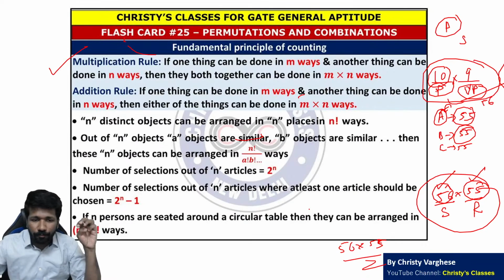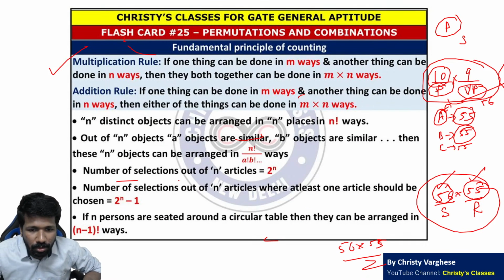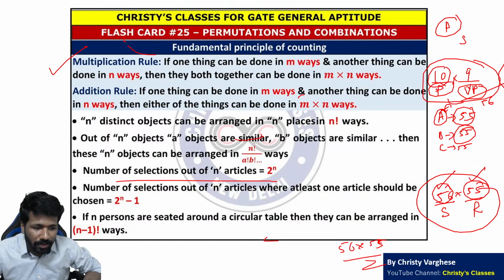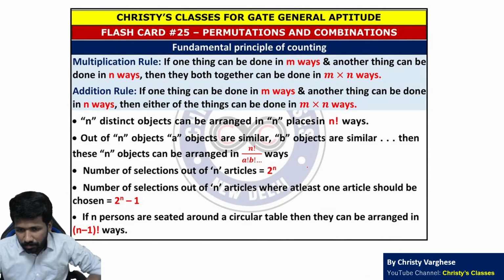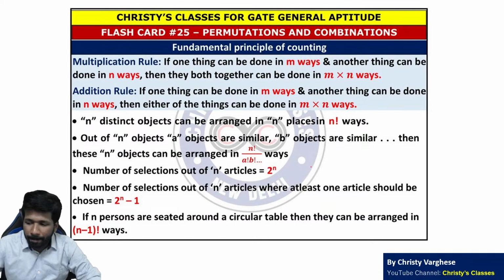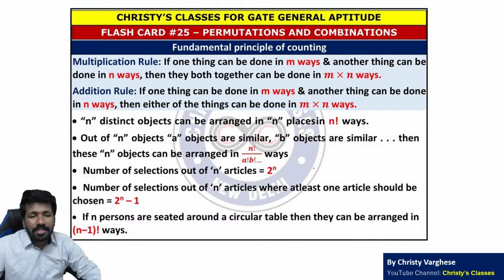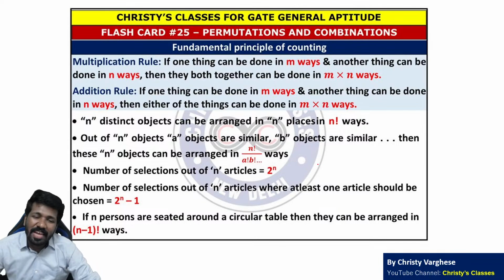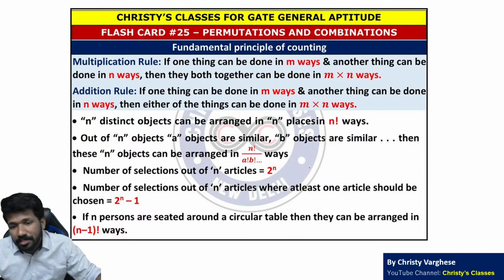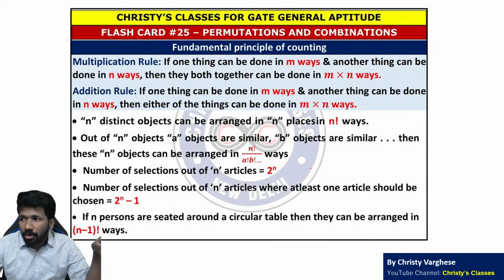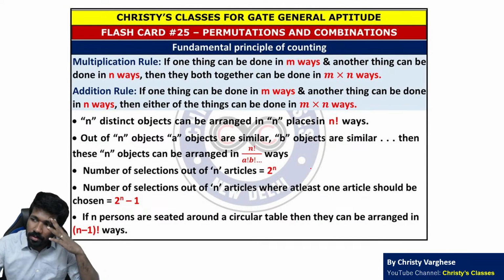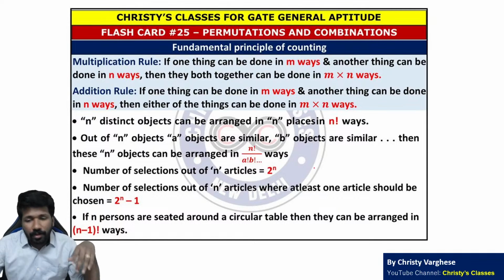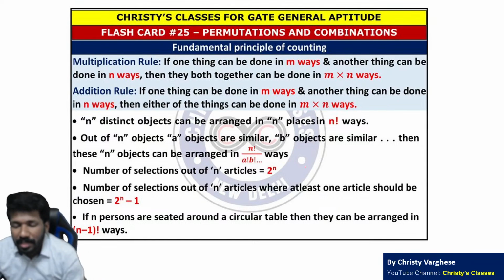And the formulas are given here. Number of selections out of n articles, number of selections out of n articles. For example, if I have to select, how many ways can I select 5 or less than 5 people from these people in this class, or not 5 or less.